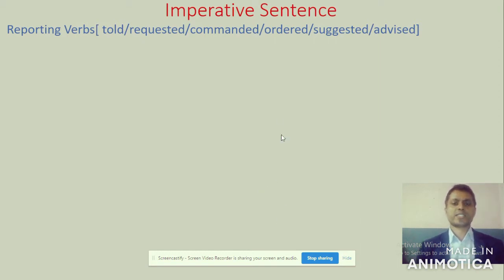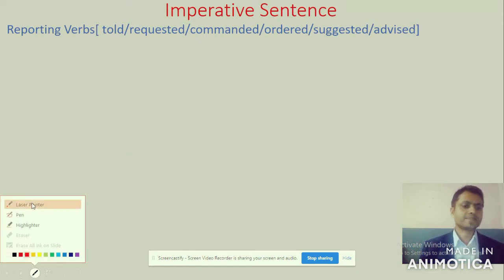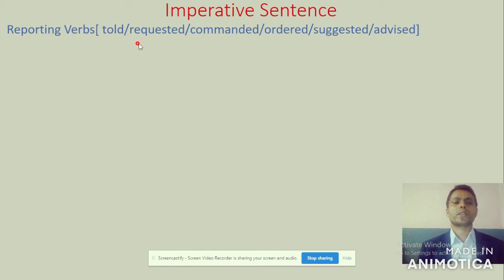Here on the screen you can see the reporting verbs. We use reporting verbs such as told, requested, commanded, ordered, suggested, advised. We have to use these reporting verbs in the indirect speech of imperative sentences, so never forget them.